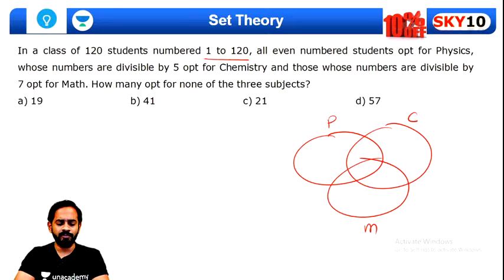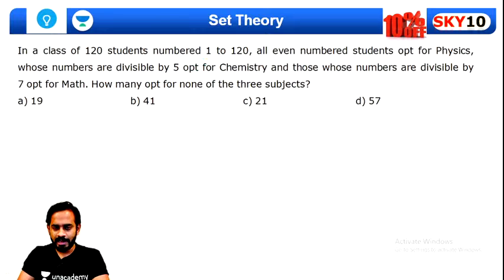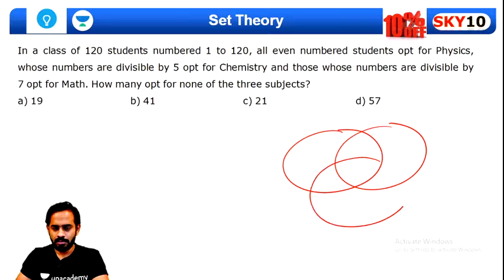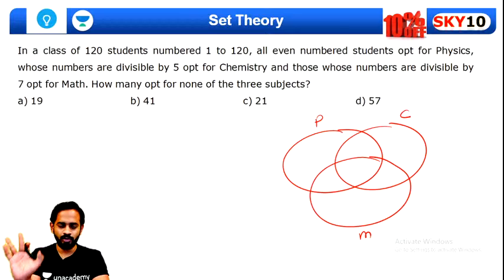21, I don't think 21 is the answer, Sakshi. I guess the answer is a little different. Okay, I'll just draw a little bit neat and clean diagram. This is physics, this is chemistry and this is mathematics. Okay, so should I explain now quickly? If you want to try, please quickly tell me whether you want some time, or should I start explaining right away? All of you just tell me quickly.